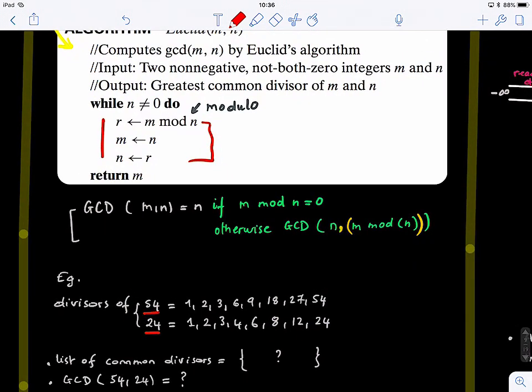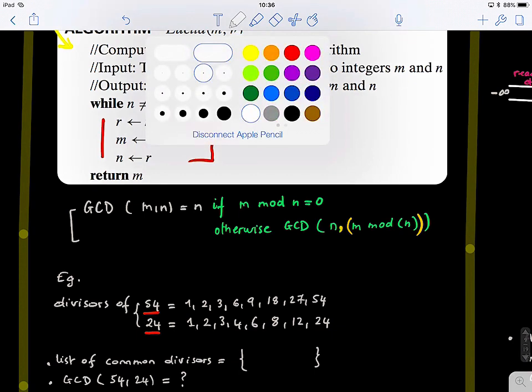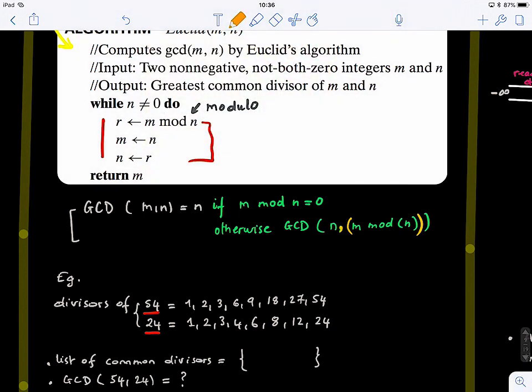So what are the common divisors of these two numbers? Let's find them together. The common divisors are 1, 2, 3, and 6, and that's it. So 1, 2, 3, and 6. What is the greatest common divisor of these two numbers? 6. So this is the first algorithm, basically.